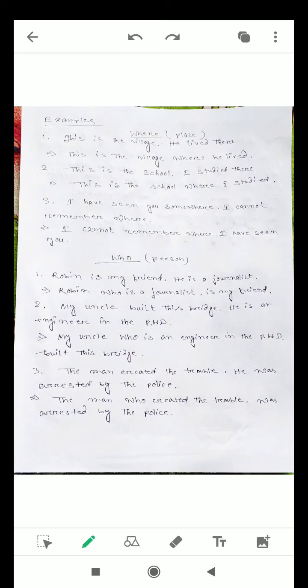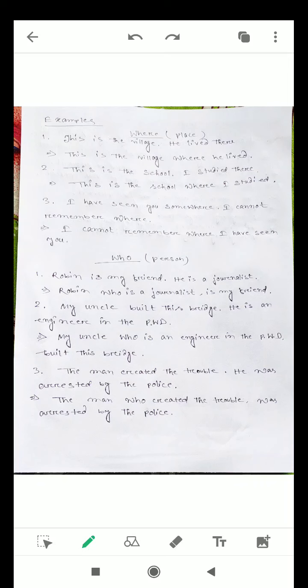Next example, this is the school, I studied there. School is the name of a place. That is why I have written, this is the school where I studied. Just follow the examples, my dear student. Believe me, if you keep practicing grammar, you need not go for any sort of rule. Practice matters a lot, rather than rules and regulations. School is the name of a place, and that is why I have put where. This is the school where I studied.